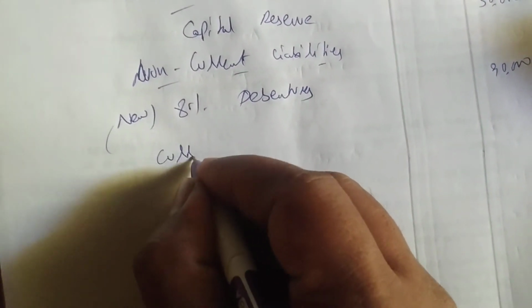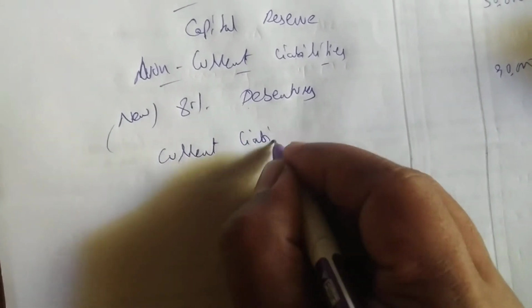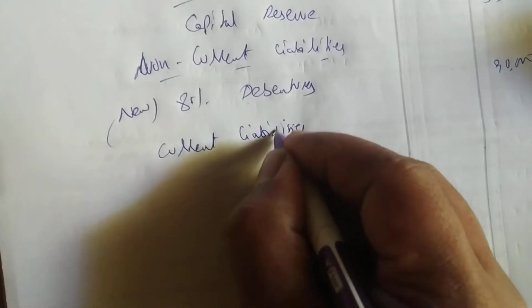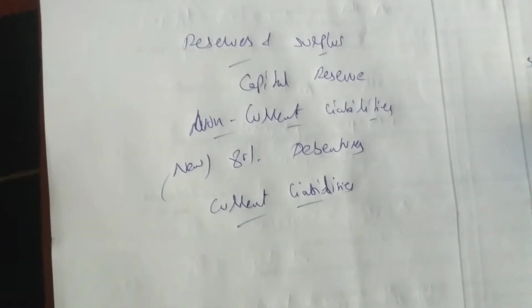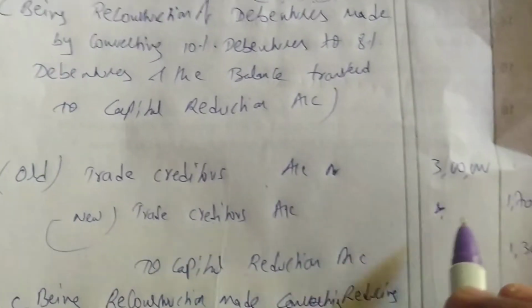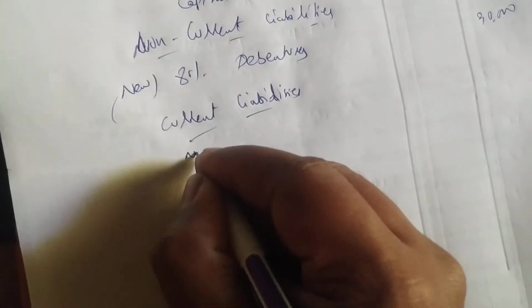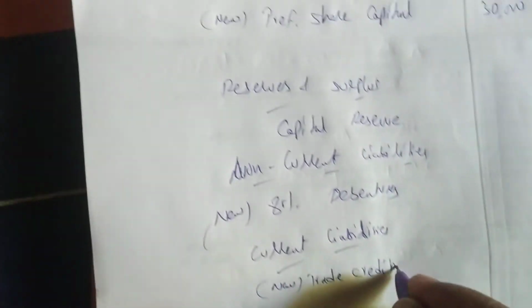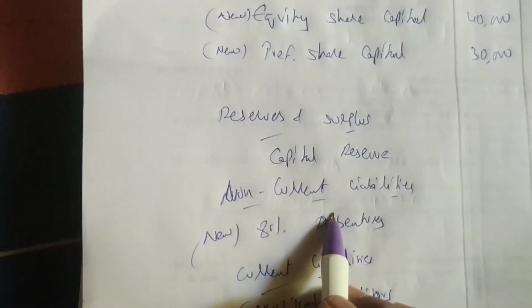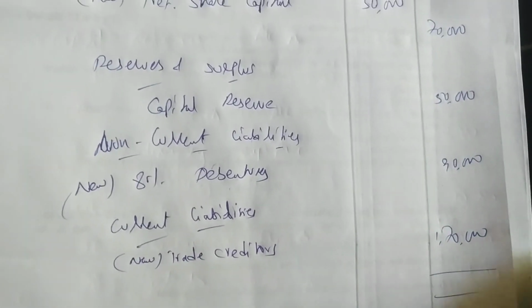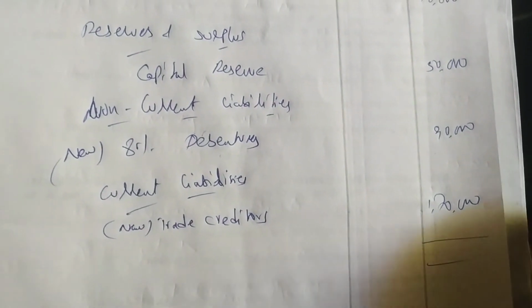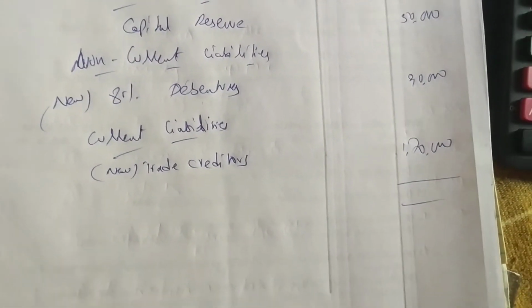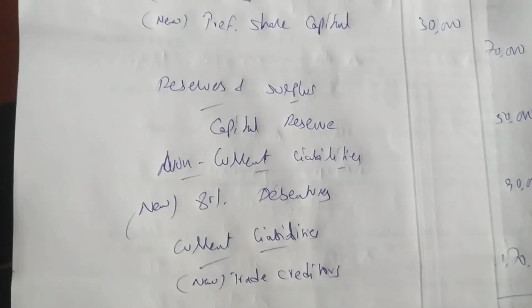Next, current liabilities. We have trade creditors, new, 1,70,000. All new you have to write. From capital to reserves, non-current liabilities and current liabilities, all new we are writing. Let's do the total: 70 plus 50 plus 90 plus 1,70,000.